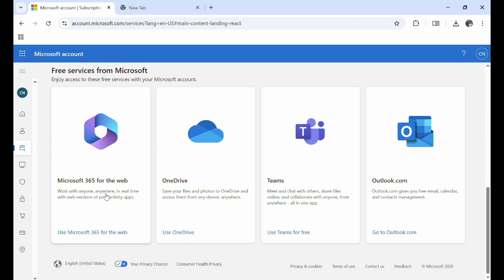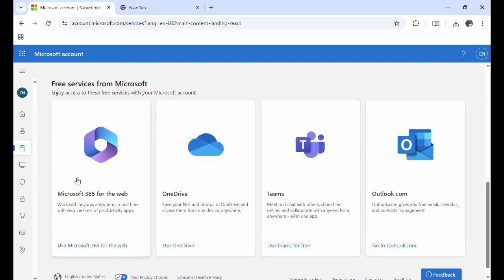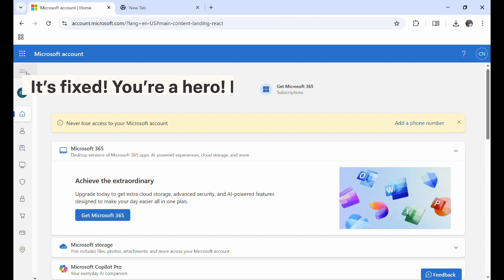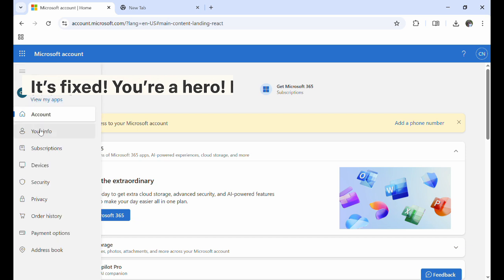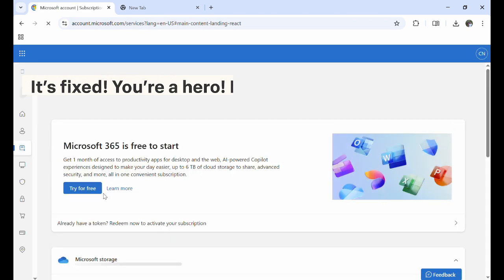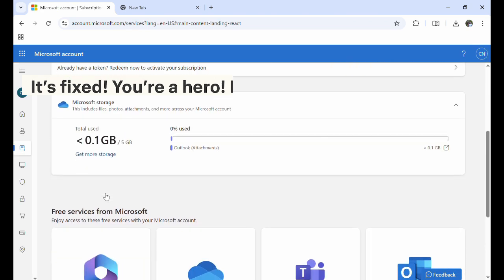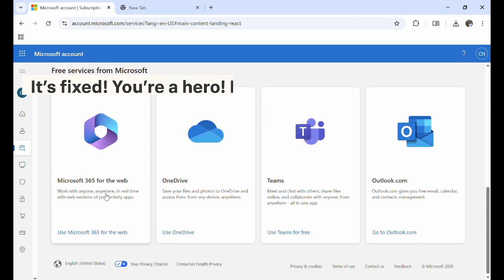How to go to subscriptions in your Microsoft account. Now that your Microsoft account is set up, let's find the subscriptions page. Step 1. From your Microsoft account home screen, look to the top right corner and click on your profile icon. Step 2. In the menu that appears, select My Microsoft Account. This will take you to your account overview page.